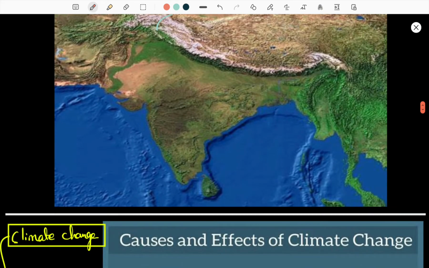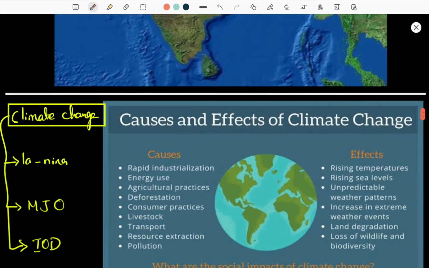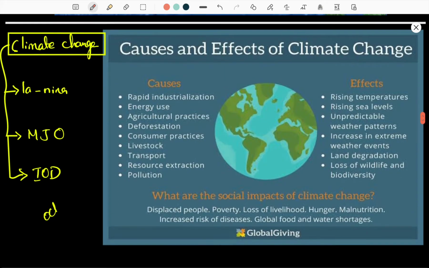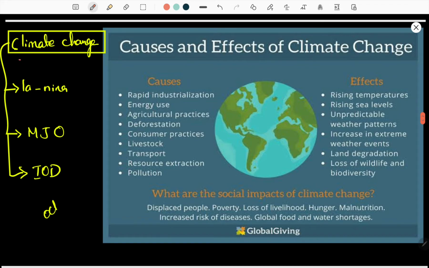Okay friends, let us hold this image for revision, which means finally we can see what all the reasons are. One more thing I had said is climate change. You can see what the causes of climate change are. All man-made activities are a reason for climate change, and there are also natural reasons for climate change. Now what are the effects of climate change? Here it is given. You can just pause and read the topics that are given here. Rise in temperature, rise in sea level, unpredictable weather patterns, increased extreme weather, these are the effects.